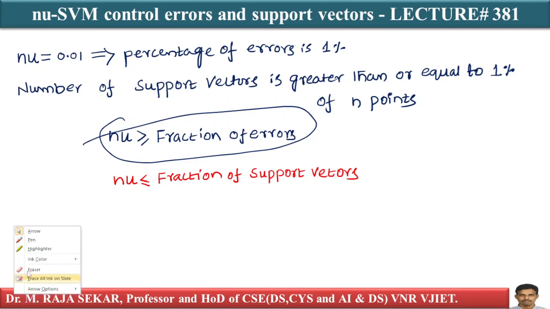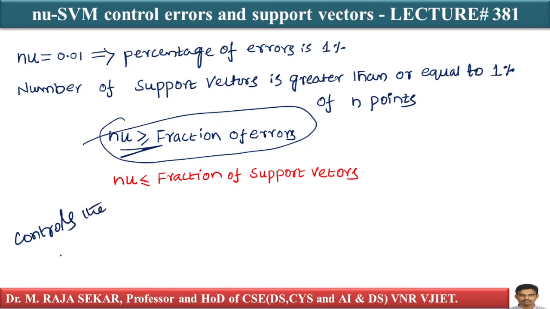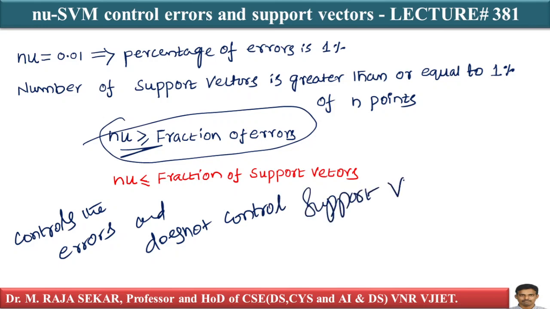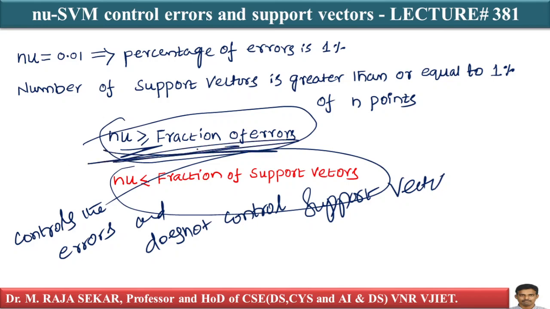Let me repeat: nu-SVM controls the errors, it is an upper bound, but it does not control the support vectors.